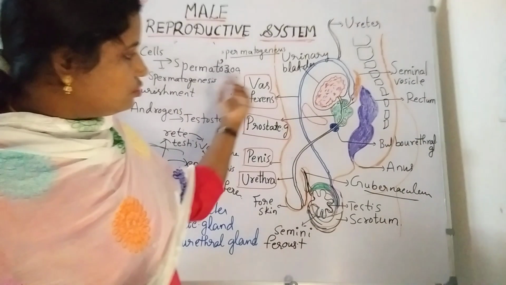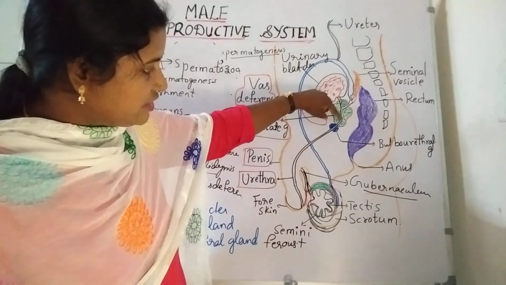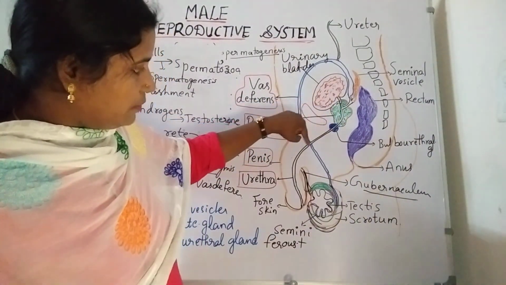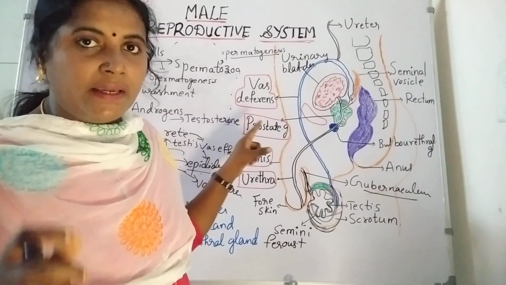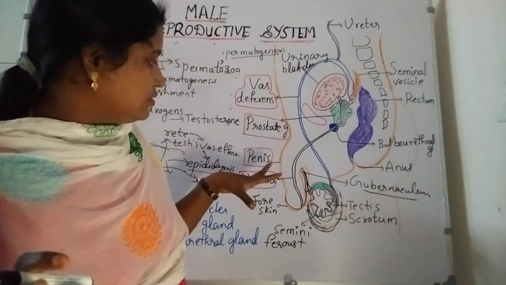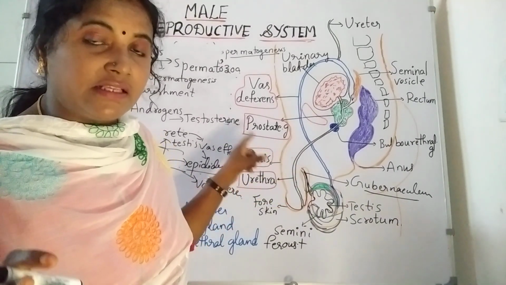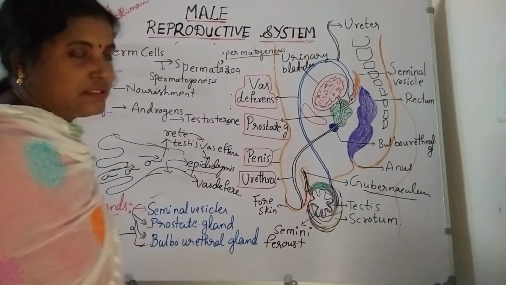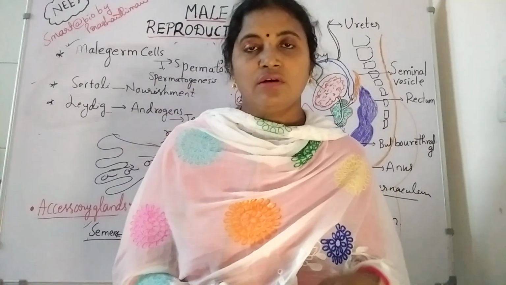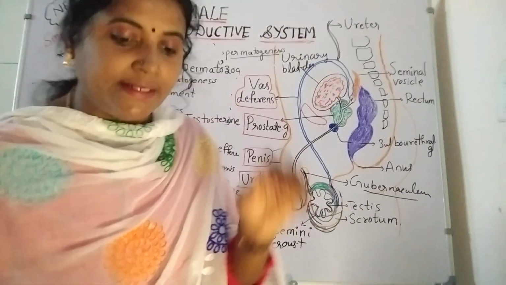This semen, through the urethral meatus, enters into the male reproductive organ, the external genitalia, which is the penis. The penis is a very important organ. It is also known as the intromittent organ.